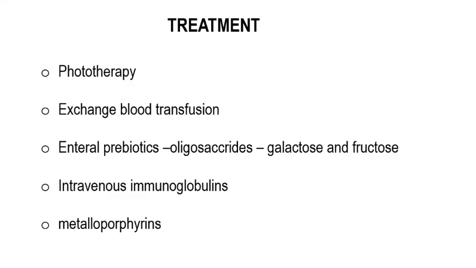Metalloporphyrins, it was seen that SN-mesoporphyrin interferes with the heme oxygenase enzyme. Heme oxygenase is required for the destruction process that occurs in the RBCs when hemoglobin is released, and hemoglobin is reduced in the presence of heme oxygenase. It interferes with that enzyme, and thus reduces the bilirubin load to the blood.